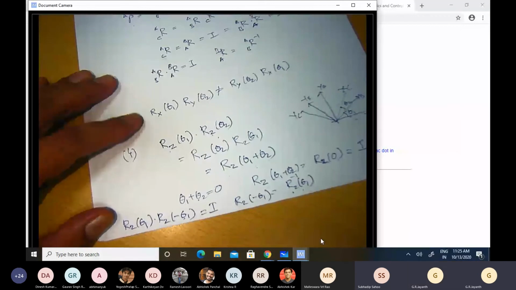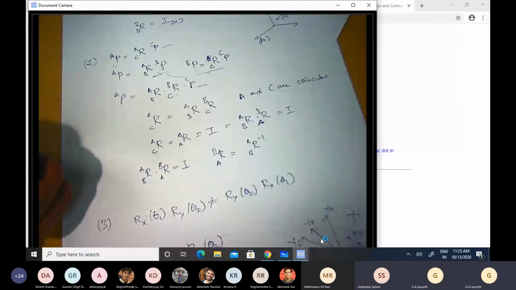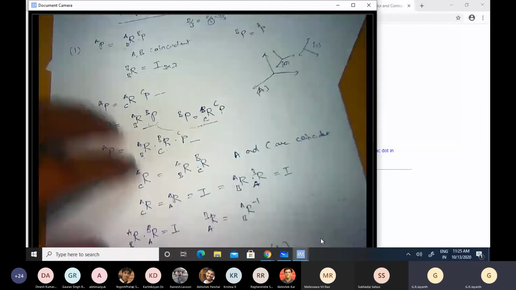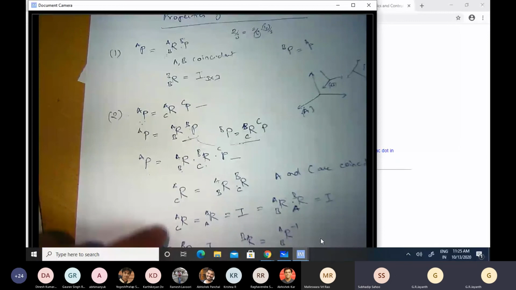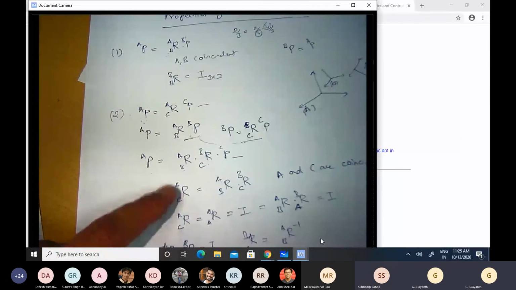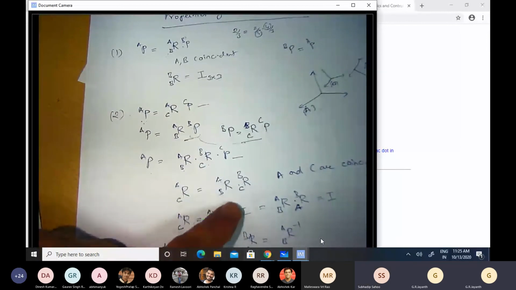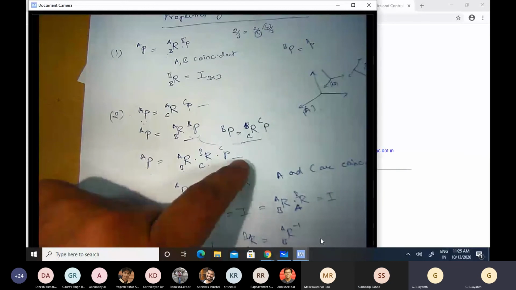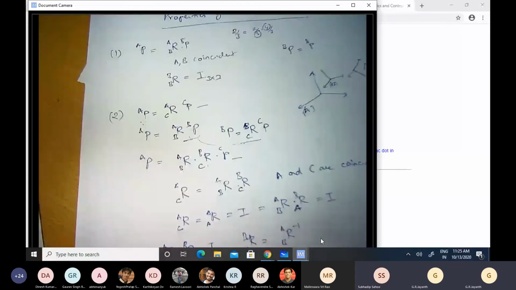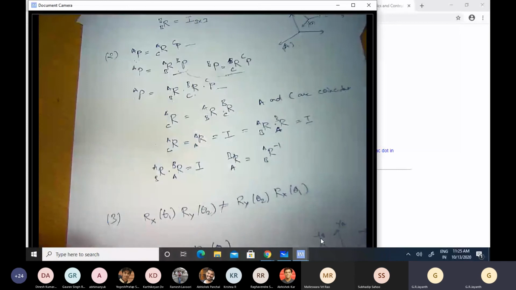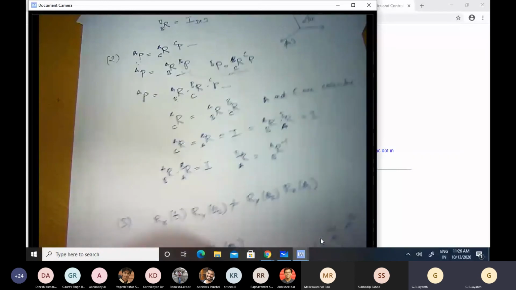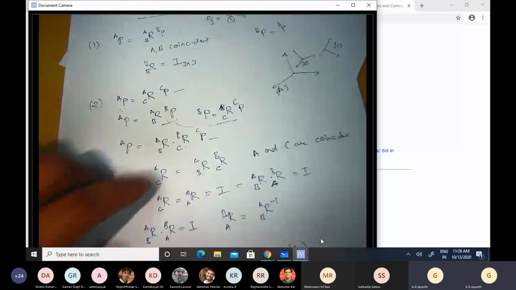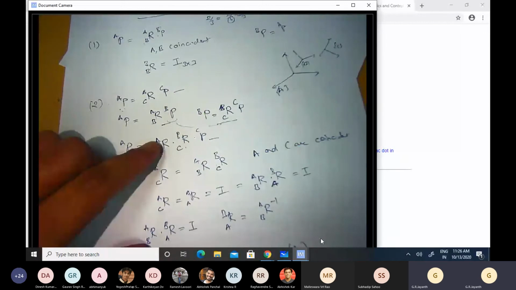No, this θ is measured about ZA, right? So see, if you go back to this expression here, R of C with respect to A is R of B with respect to A times R of C with respect to B, right? Now, if I have to rotate by θ1 to get from the A coordinate frame to the B coordinate frame, then R of B with respect to A is Rz of θ1. Is that clear?